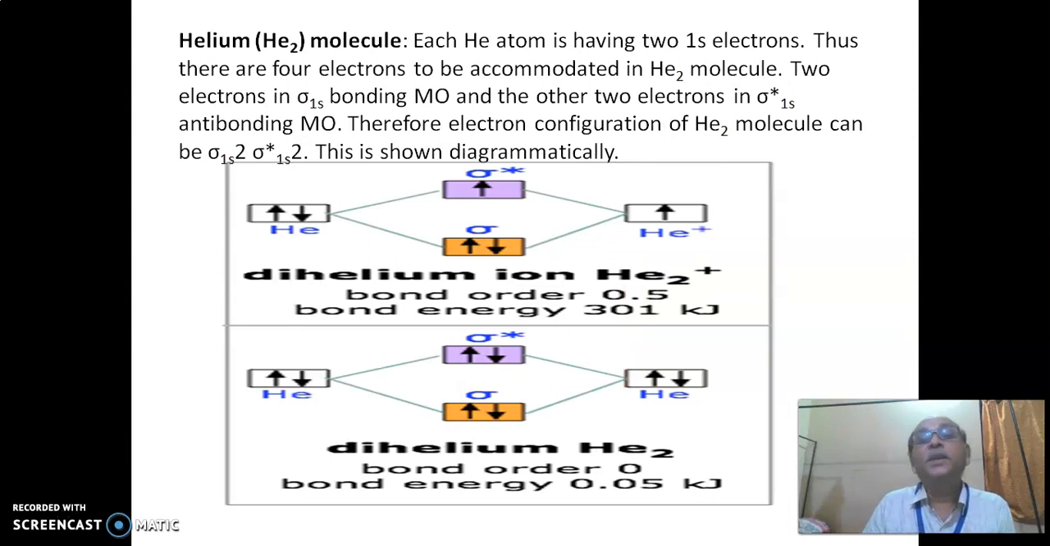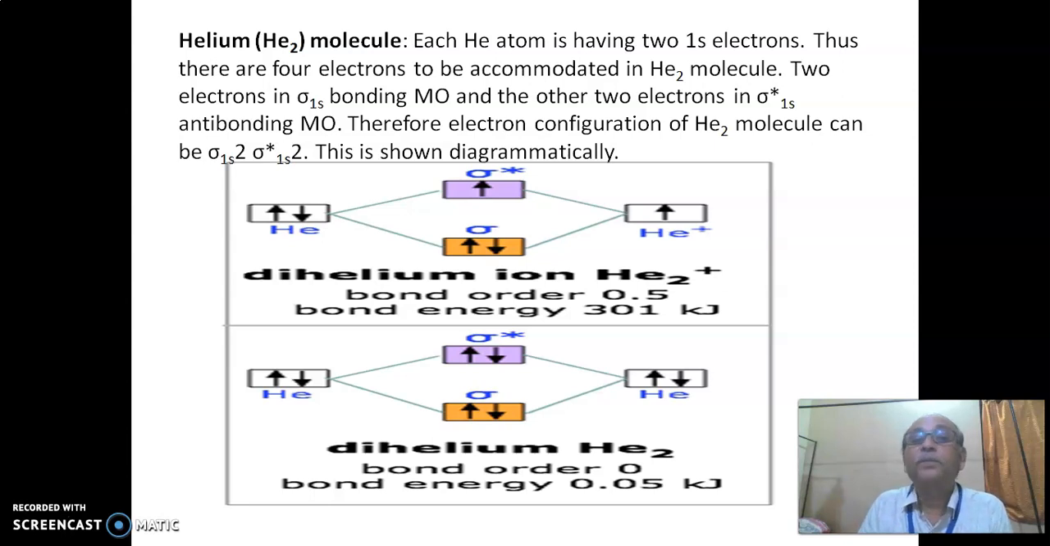Next, the He2 molecule, helium-2 molecule. A helium atom has 2 electrons. Thus there are 4 electrons to be accommodated in the helium molecule: 2 electrons in the sigma 1s bonding molecular orbital, and 2 electrons in the sigma star 1s anti-bonding molecular orbital. Therefore, the configuration of the helium molecule can be written as sigma 1s2, sigma star 1s2. This can be shown diagrammatically in the figure below.